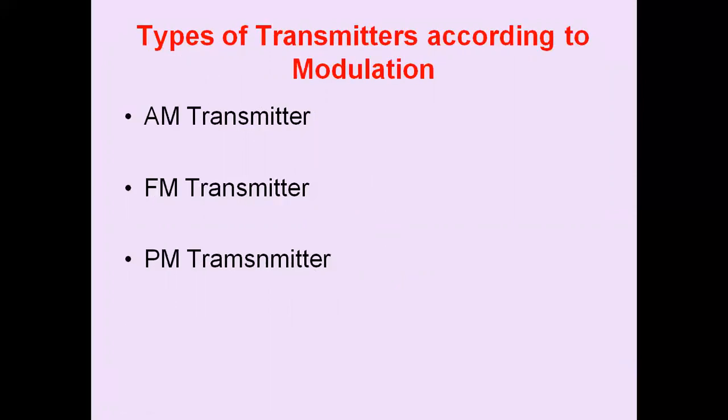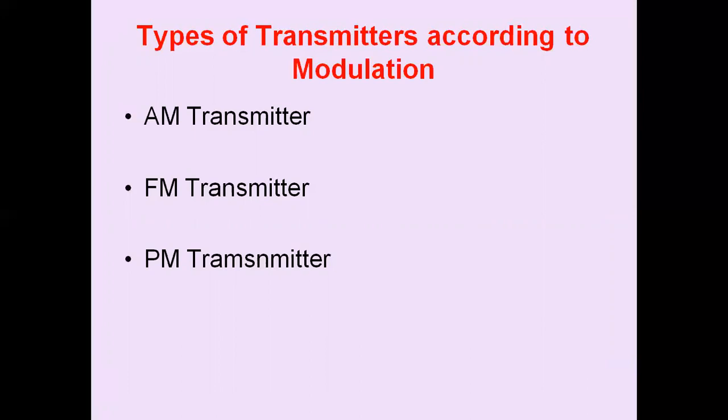Types of the transmitters according to the modulation. The first category is the type of the modulation. Depending upon the type of the modulation we use in the transmitter, we have AM transmitters, FM transmitters, and PM transmitters. An AM transmitter is the amplitude modulation transmitter.